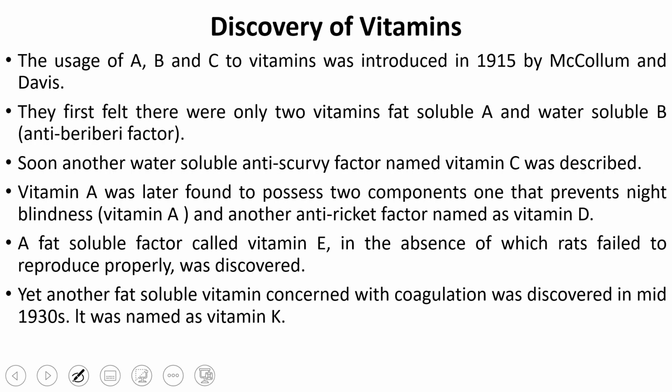Vitamin A was later found to possess two components, one that prevents night blindness, which is vitamin A, and another, the anti-rickets factor, which is called vitamin D.